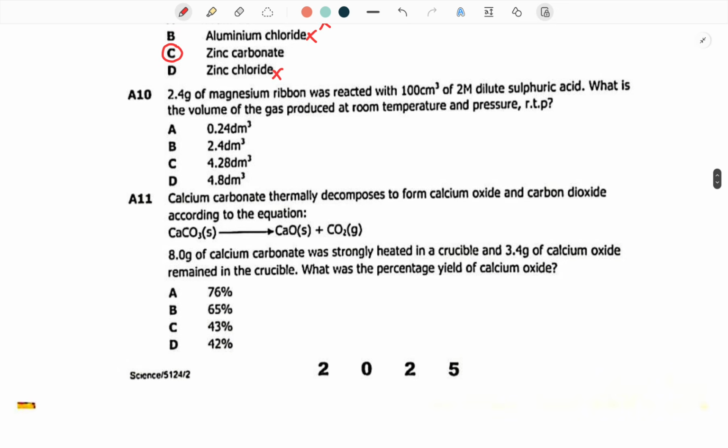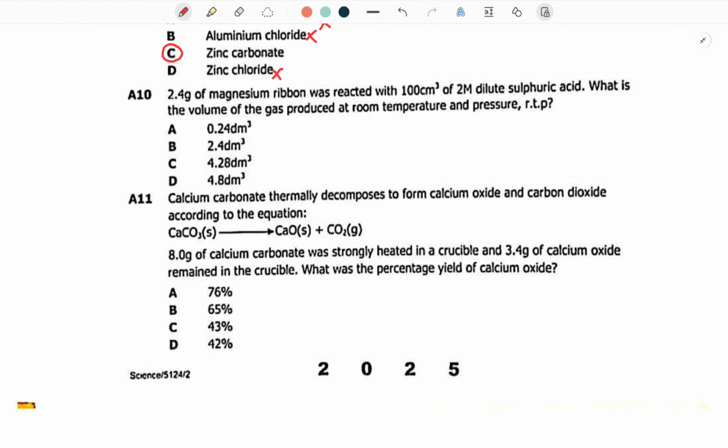We have this question. 2.4 grams of magnesium ribbon reacted with 100 centimetres cubed of 2 molar dilute sulfuric acid. What is the volume of the gas which was produced at room temperature and pressure?